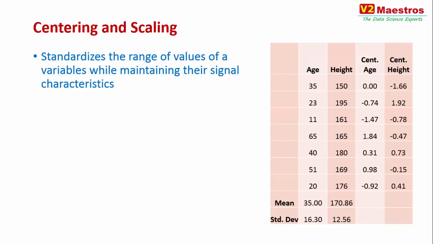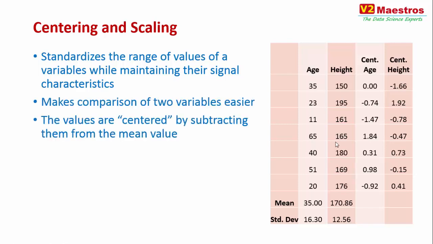So for example, on the right side, you have two columns: age and height. The age ranges somewhere between 11 and 65. The height column ranges somewhere between 150 and 195. So they are coming in two different ranges, and by centering and scaling, what you want to achieve is to convert them into the same scale. It makes comparison of both these variables pretty easy.